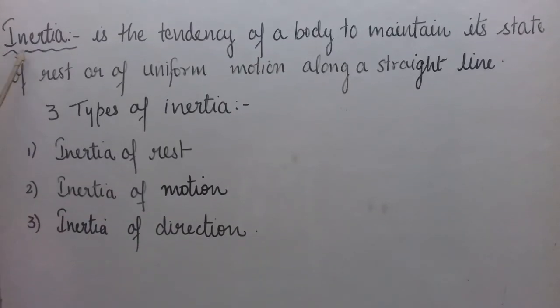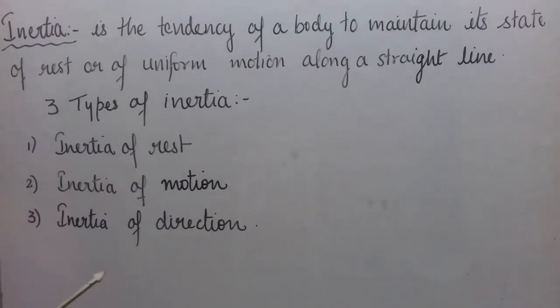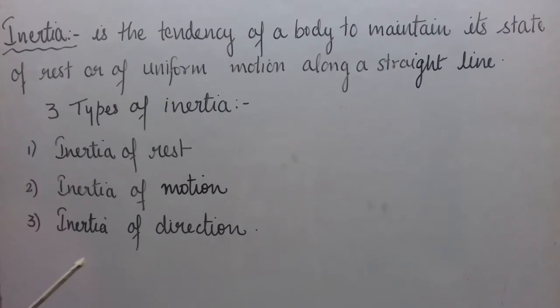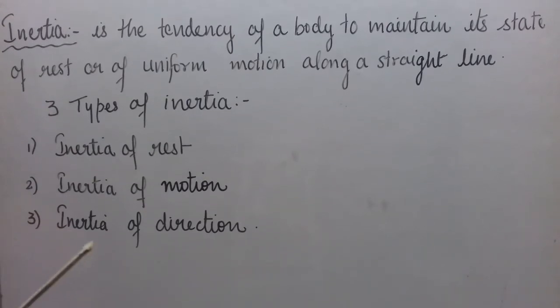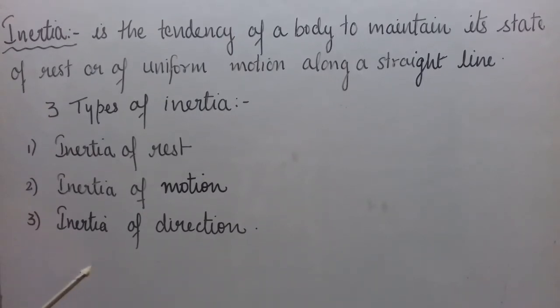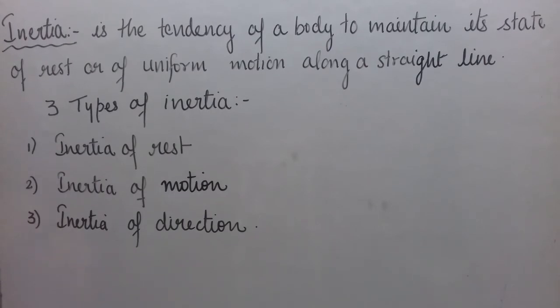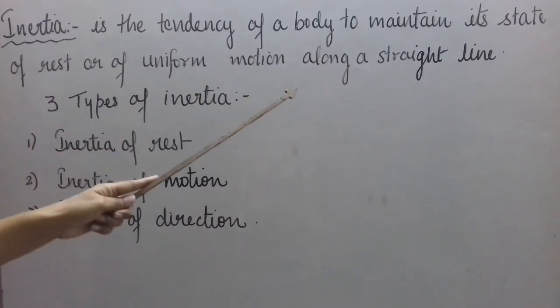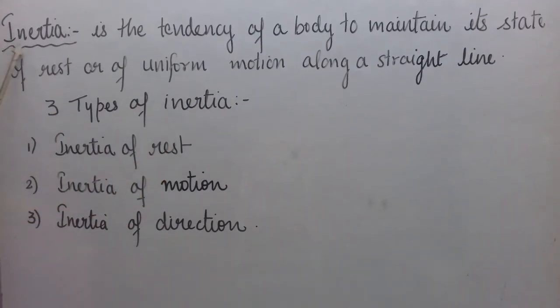So let us see what is inertia now. From the Galileo Galilei experiments, it was proved that a body tends to maintain its state of rest or state of uniform motion along a straight line. It means a body does not change its state on its own. So that ability of a body to maintain its state of rest or of uniform motion along a straight line was given the name inertia.